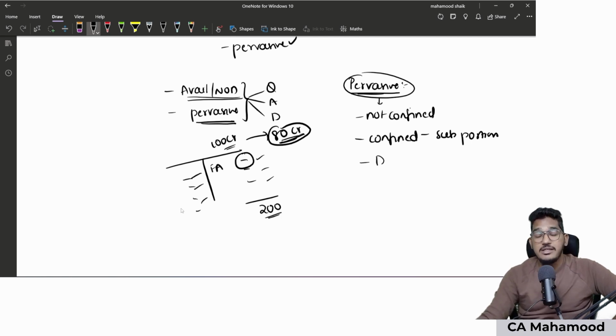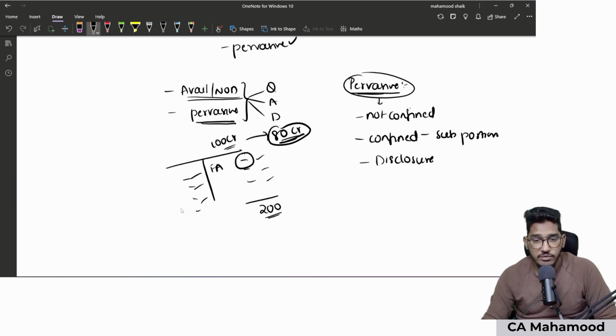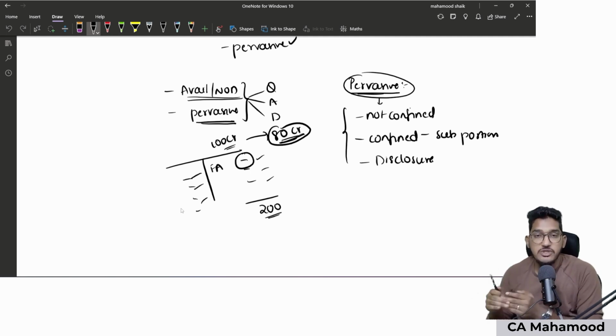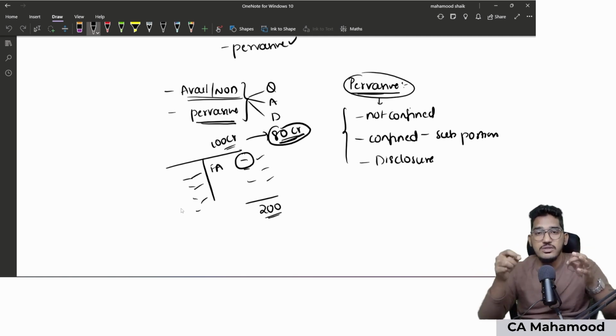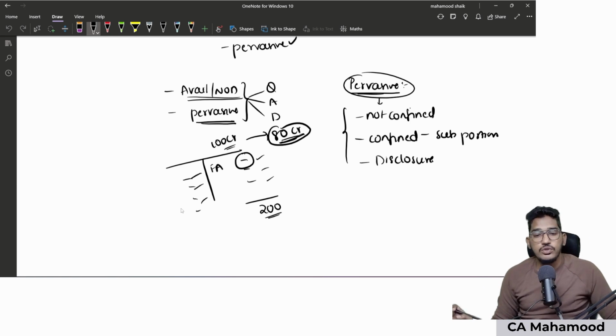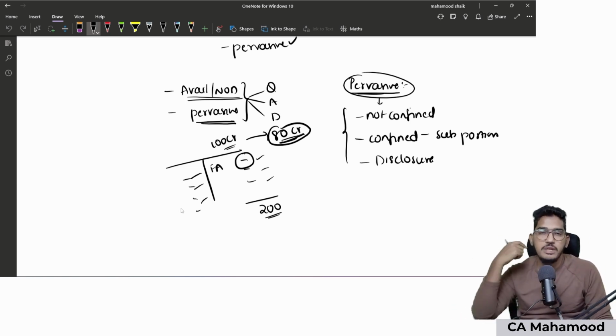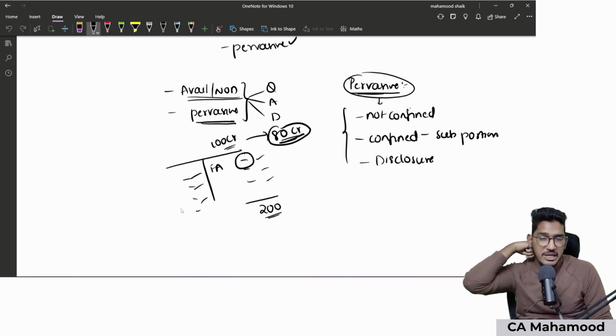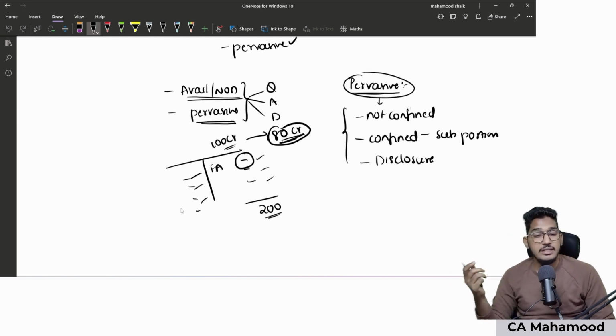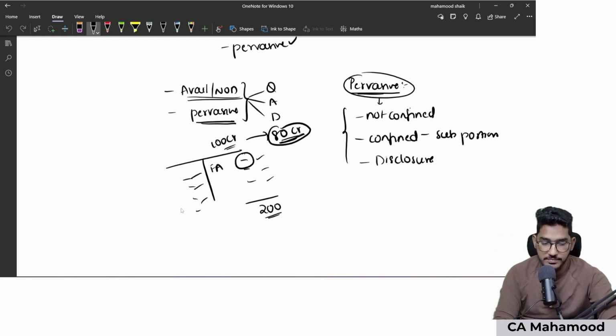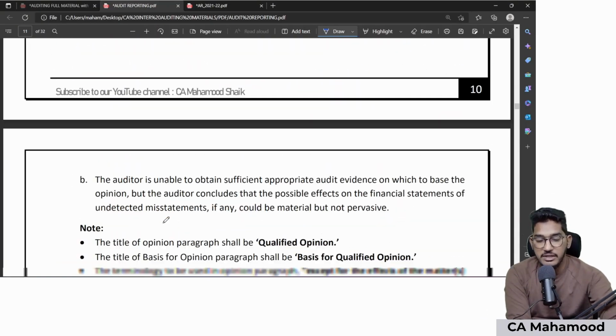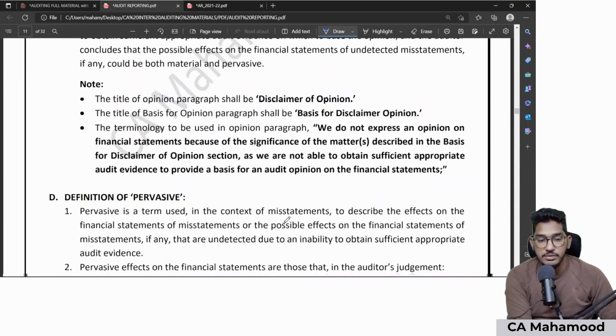Or if the management has made a mistake in those kinds of disclosures which are fundamental to users' understanding of financial statements, then also we call it pervasive. If the management has given such a wrong explanation in the notes to accounts, in notes which are very fundamental to users' understanding of the financial statements, like some wrong disclosure regarding going concern, that misstatement also will be called pervasive. So this is how the term pervasive has been defined. I have even given the definition here.